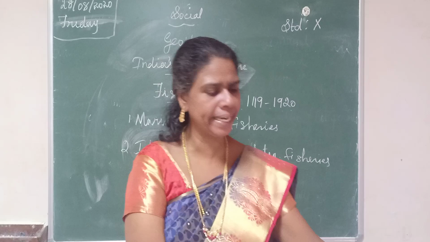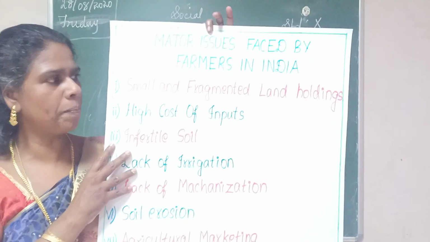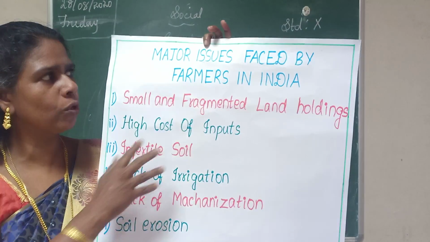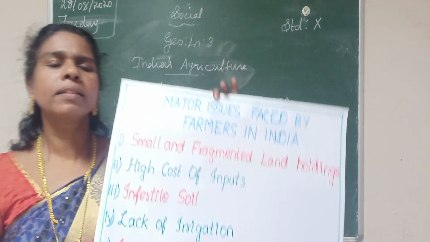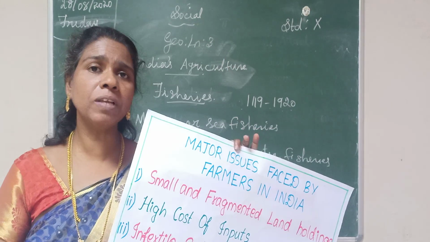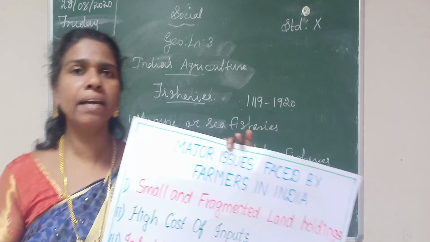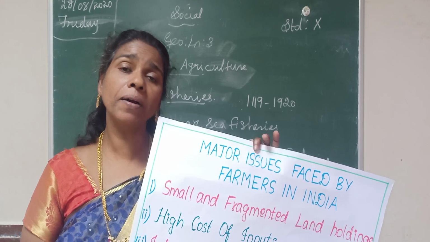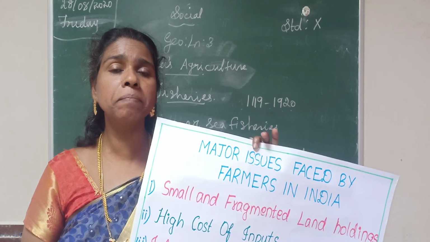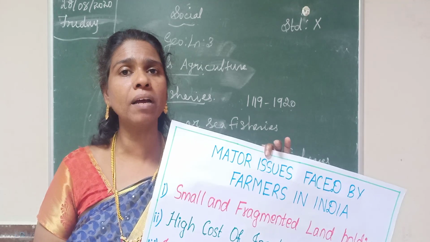The next topic is major issues faced by farmers. The farmers are facing some problems in the agricultural field. They are facing problems both naturally and artificially. Artificially means man-made problems. Now there are 10 main problems.